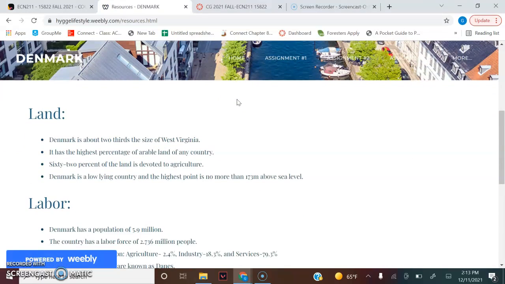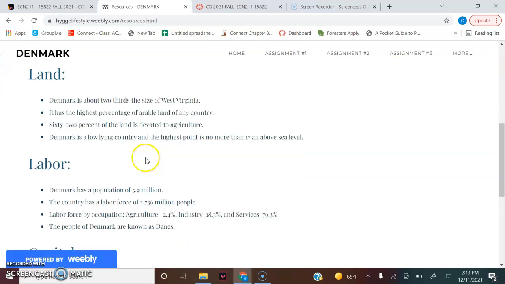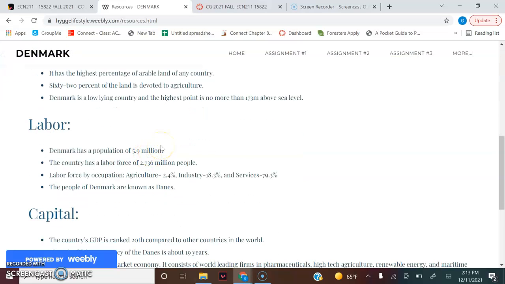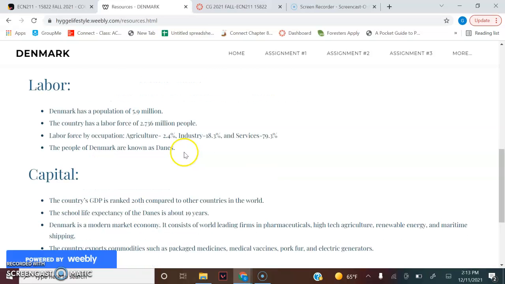Denmark is about two-thirds the size of West Virginia. It has the highest percentage of arable land of any country. 62% of that land is devoted to agriculture, and Denmark has a population of 5.9 million, and the country has a labor force of 2.736 million people.